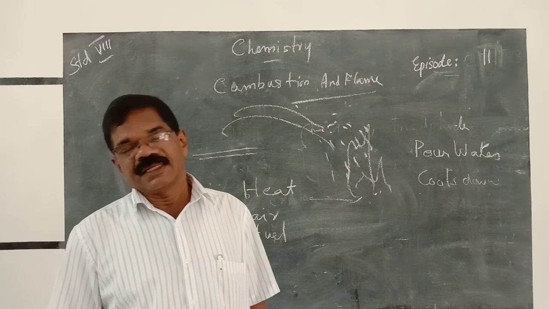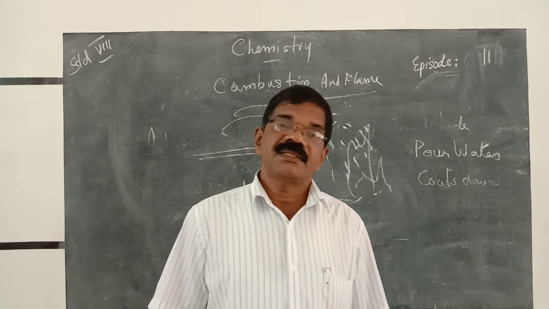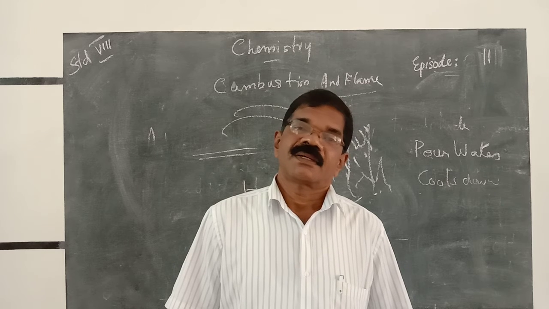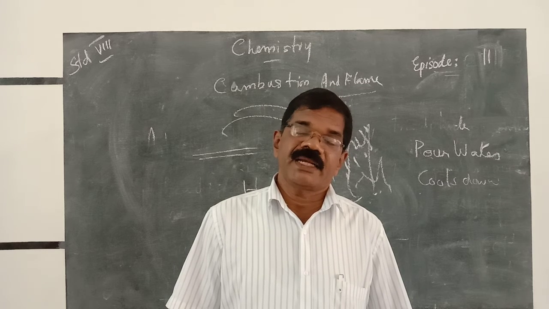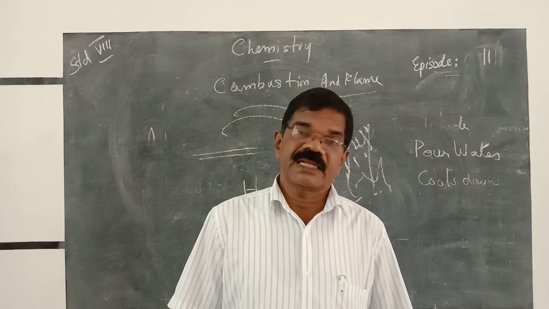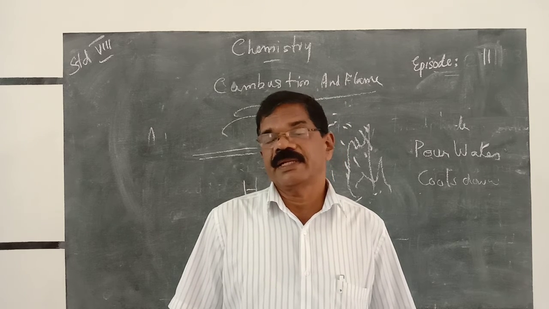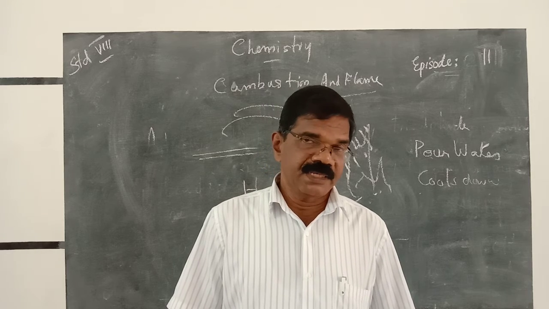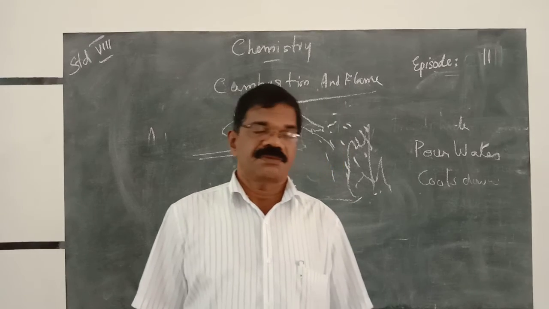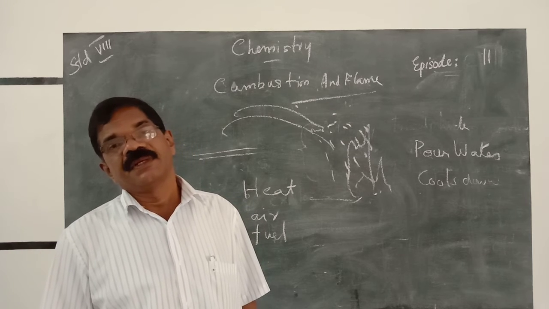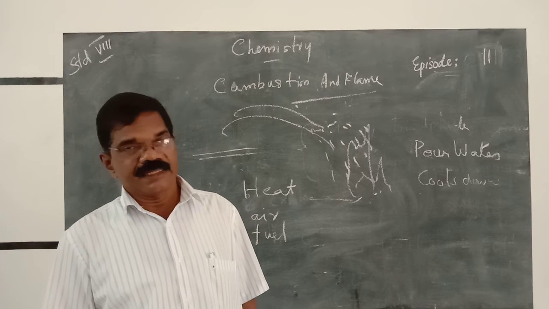Explosion means combustion accompanied with sound, that is fireworks or burning of gunpowder. Spontaneous combustion means burning of gas. Rapid combustion means burning of materials which have low ignition temperature.